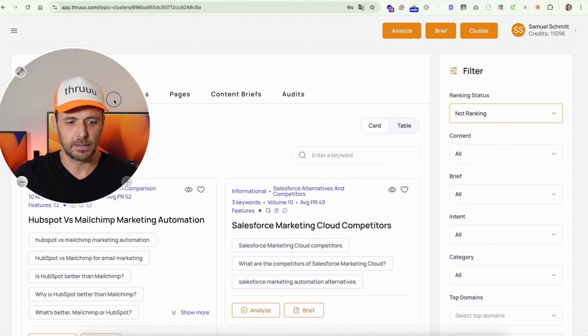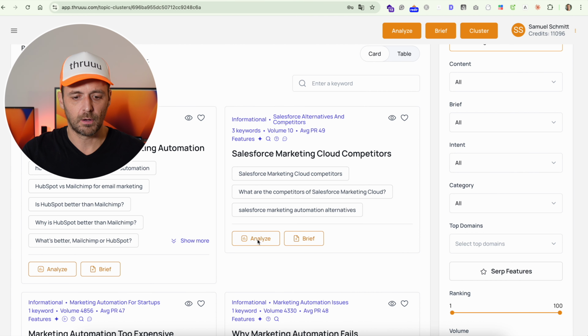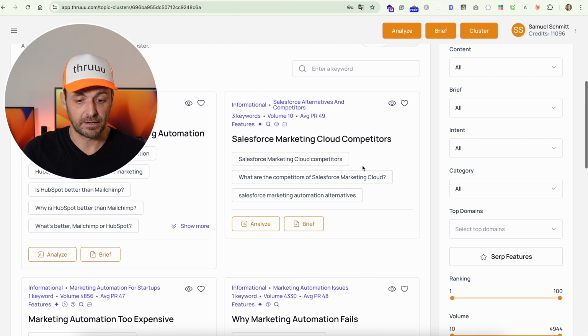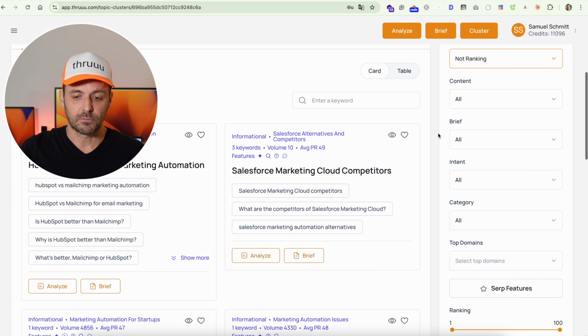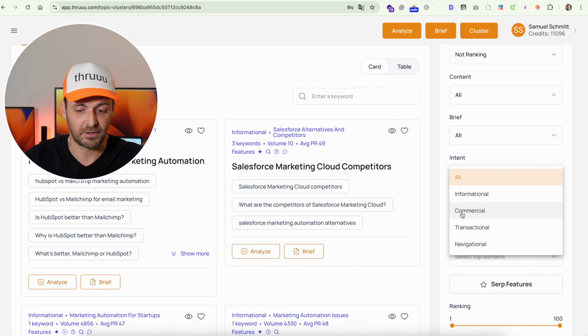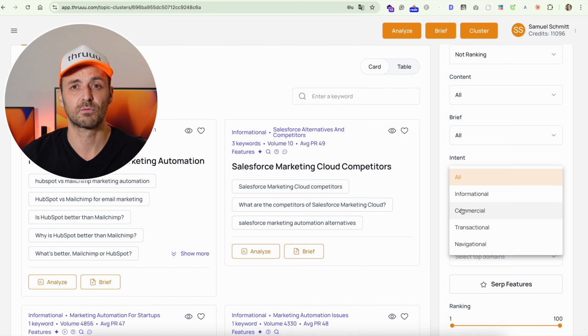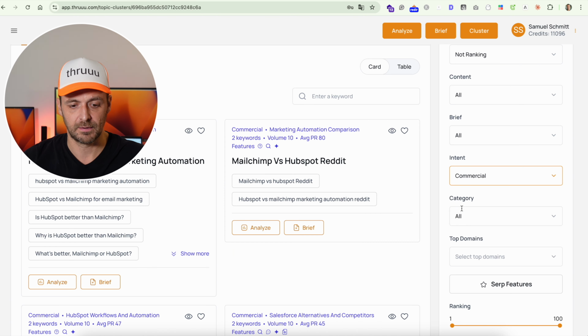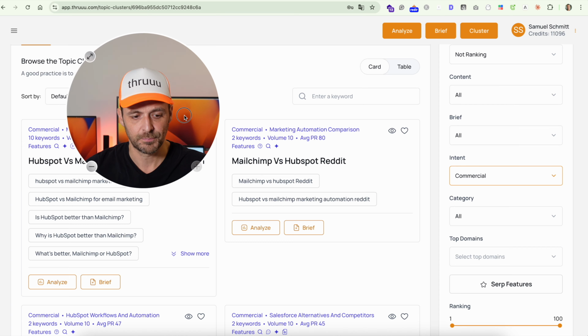So here you can see all the clusters where basically you are not ranking, you don't see any URL, you don't see the ranking chip here. So this is good. What you can do as well here, maybe we want to focus on commercial intent because it's quite interesting for SaaS to focus on commercial intent first. So you can select here the commercial intent.